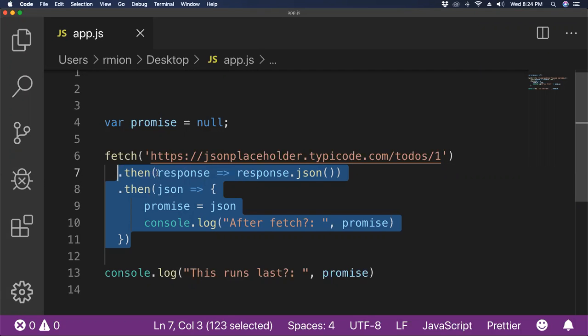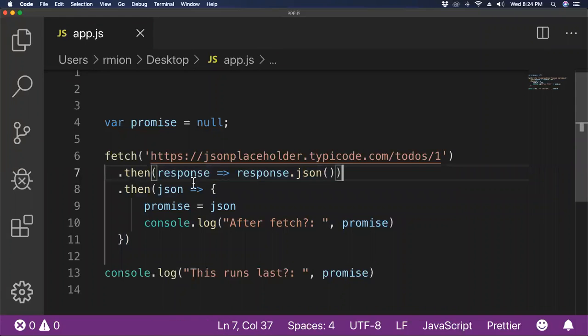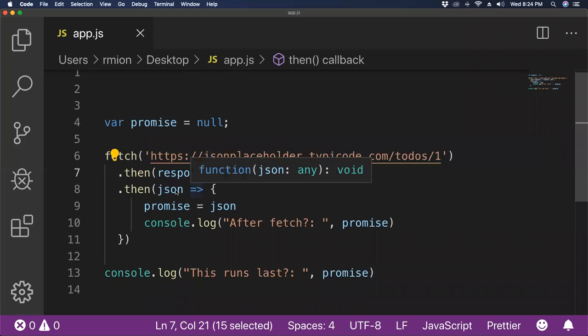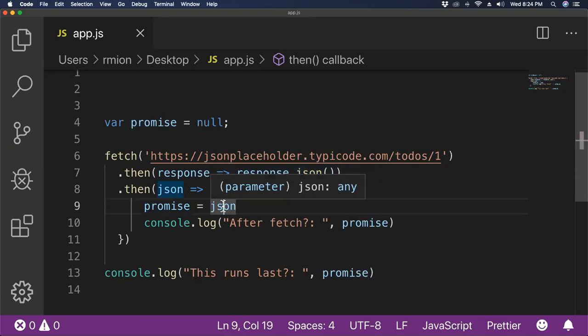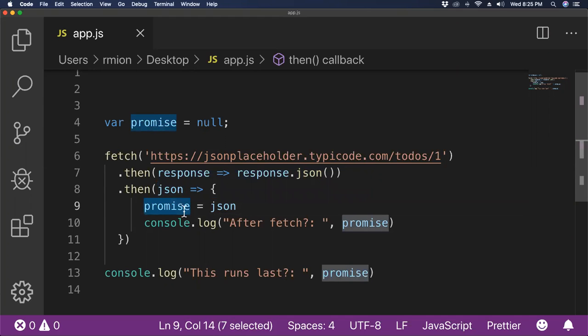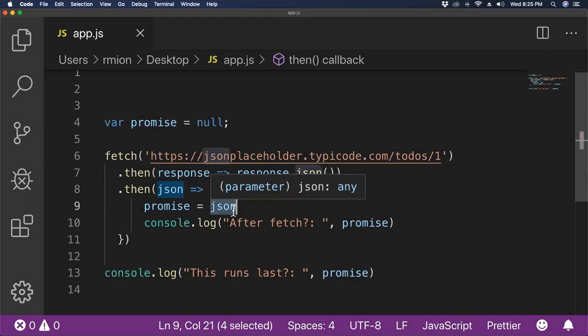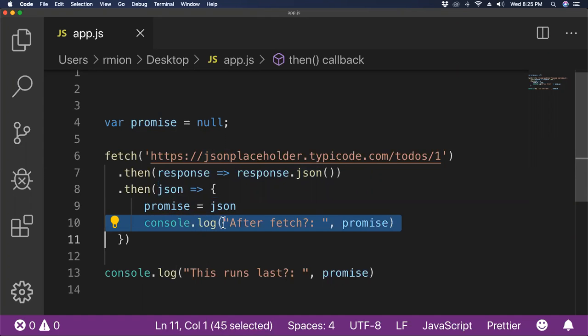So this function does something to the response. And then this function, I'm calling this JSON because I'm now working with whatever has been returned from this expression. So now I'm working with JSON, and the good news is I'm going to finally set this JSON. I'm going to update my little variable up here with finally this JSON data. And then I'm going to log it to the console.